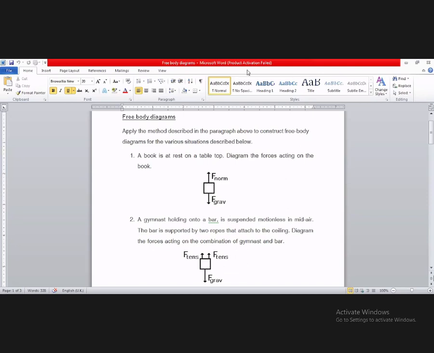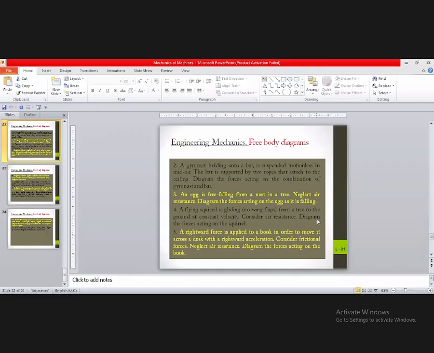Then we'll go to the next. An egg is free falling from a nest in a tree. So in this, the third case, an egg is falling from a tree. The nest, everybody knows a nest. A nest is where birds lay their eggs. And from such a nest, an egg is falling to the ground.